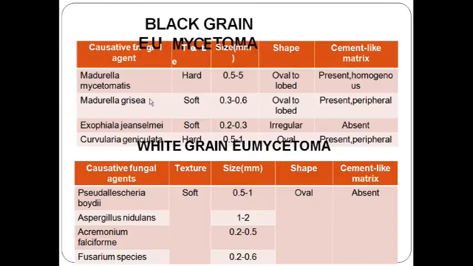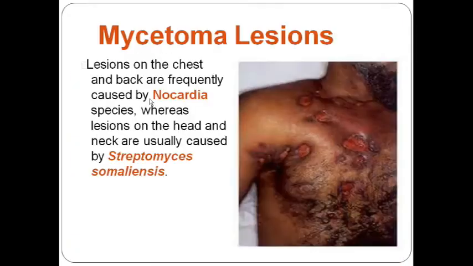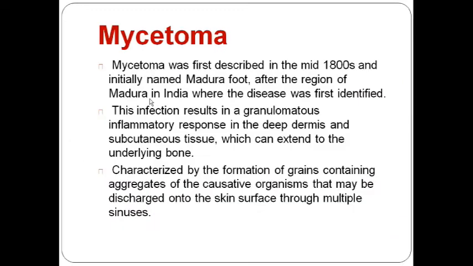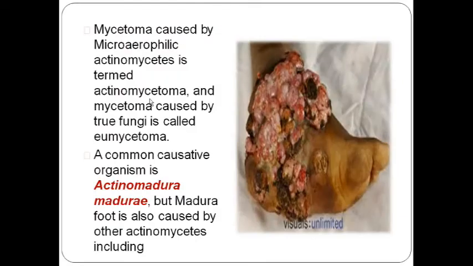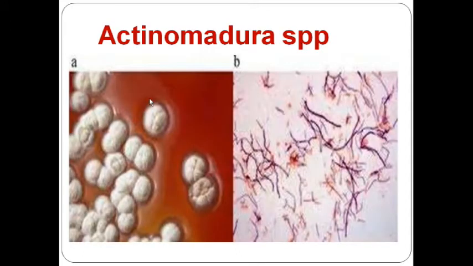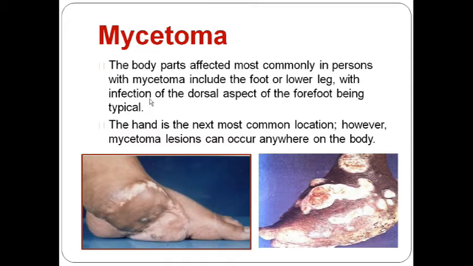Now we go to types of mycetoma. So first is actinomycetoma. Actinomycetoma is caused by Actinomycetes species. It is basically a filamentous bacteria. Okay, and it is an acid-fast filamentous bacteria which is causing a chronic granulomatous reaction of the leg.